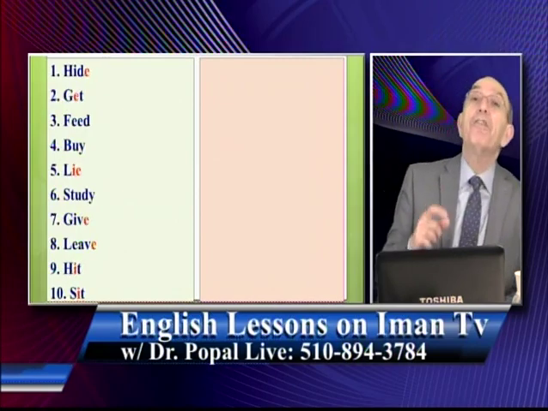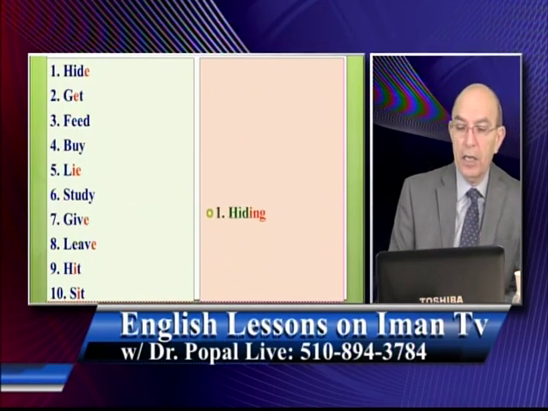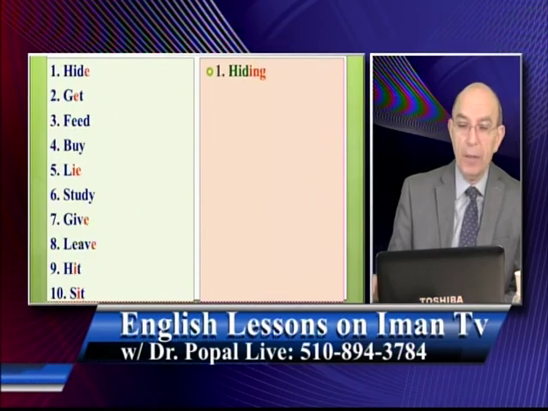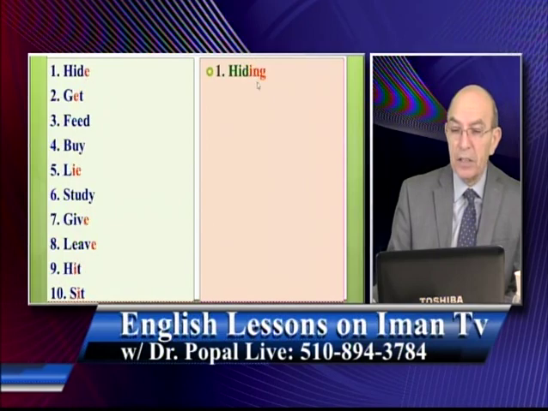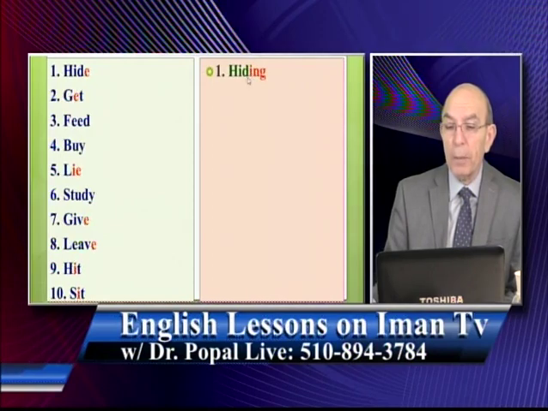Now, let's see if you remember the verb. So when you put ing to hide, it becomes what? Hiding. But see, something happened to the word. This E disappears. So when a word ends with E and that E is silent, you do what? You drop it before adding ing. Number 2, get becomes what?